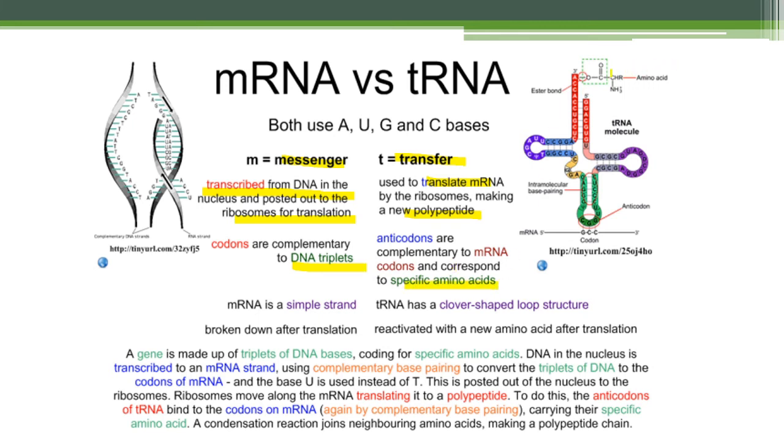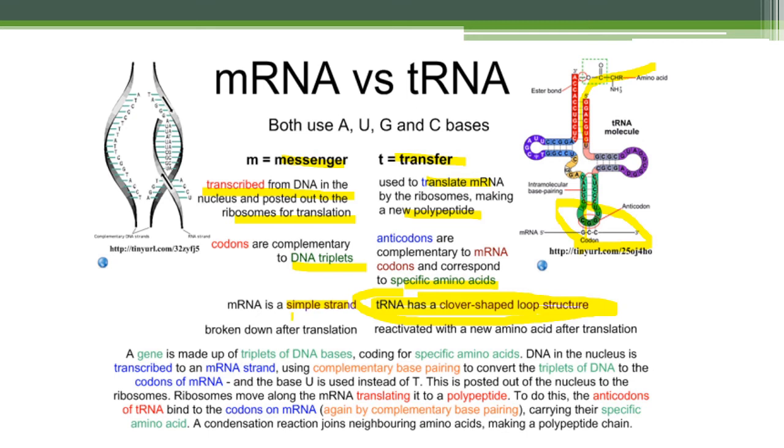Now the mRNA is attached to the ribosomes, and as soon as it comes, there will be codons, and for them they will form anticodons and make specific proteins, creating amino acids, that is the anticodon. The codon comes from the mRNA and the tRNA makes the anticodon, and they will develop the amino acids. Okay, this is a simple strand mRNA, that is single stranded. This is a clover shaped loop structure. They will ask a question, what is the shape of tRNA. The tRNA shape is a clover shaped loop structure.